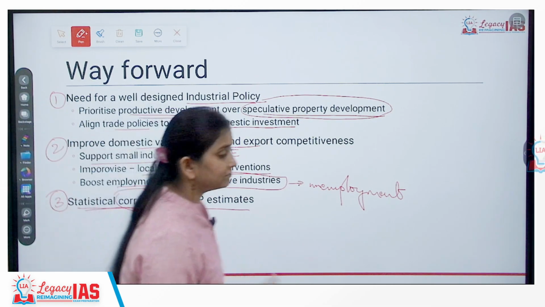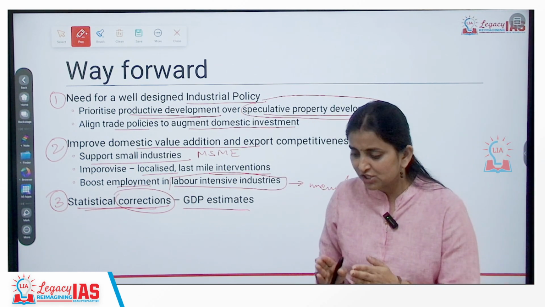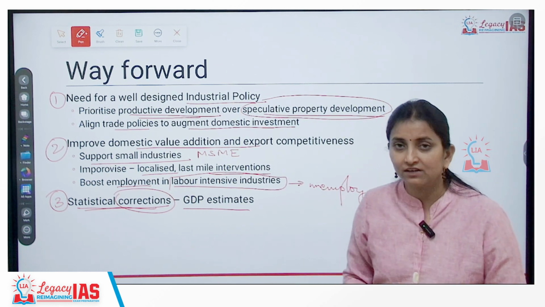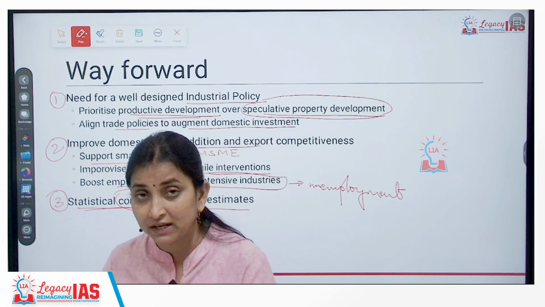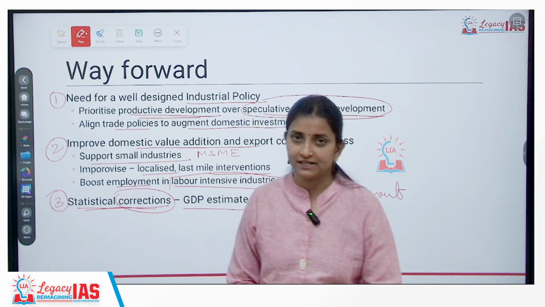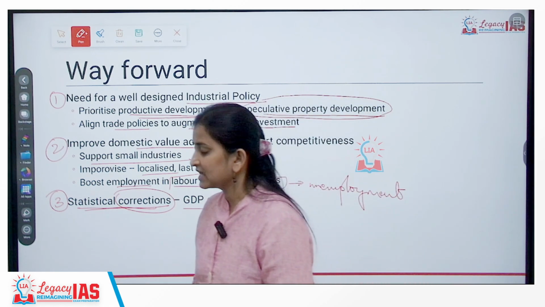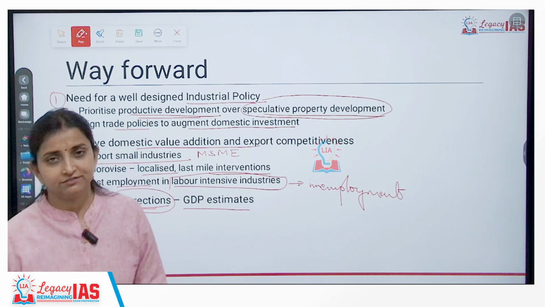Okay? And we need to find out the correct GDP estimates. Overall, the intention should be that the public of the country knows what is the current or most appropriate value of GDP. So for that, we need to carry out statistical corrections. Okay? So these can be some of the suggestive solutions in reference to the manufacturing sector.